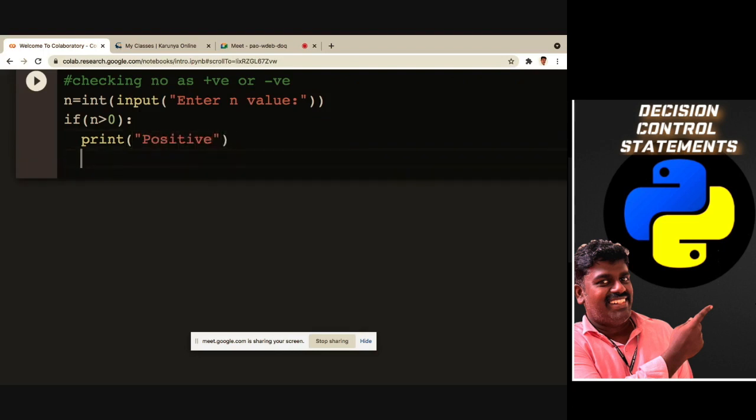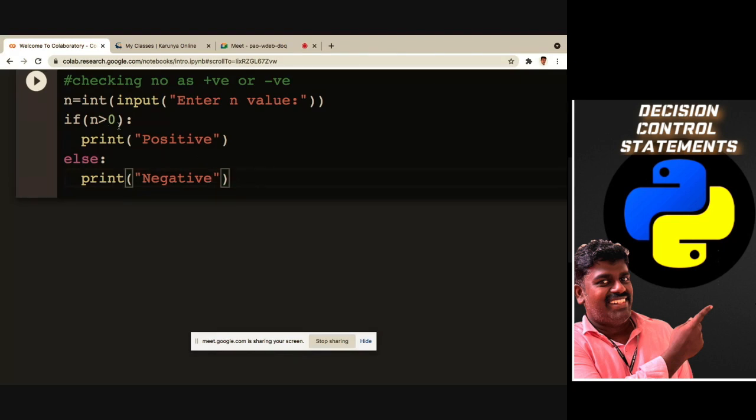Else print, very simple. Only thing is you should be very clear with the control flow in the program. That is very important.